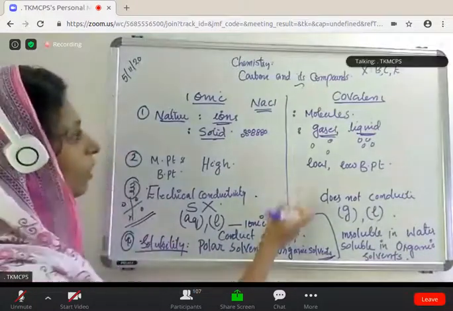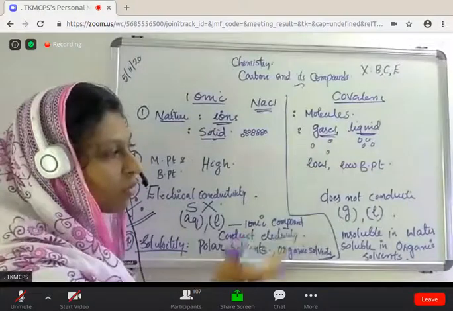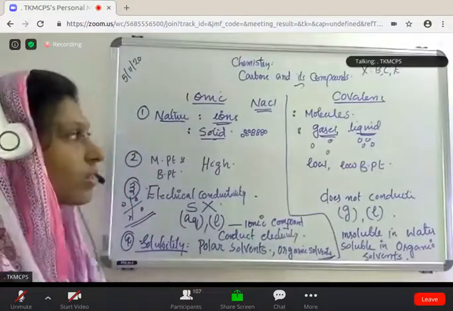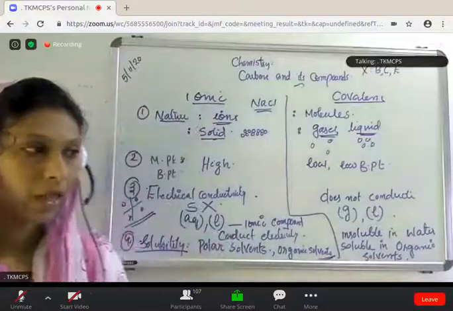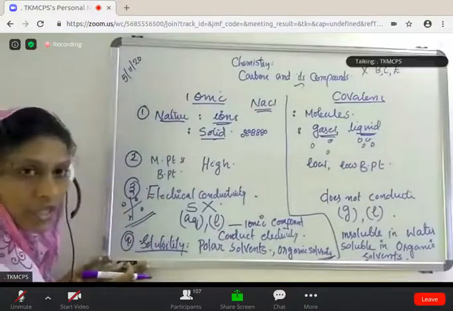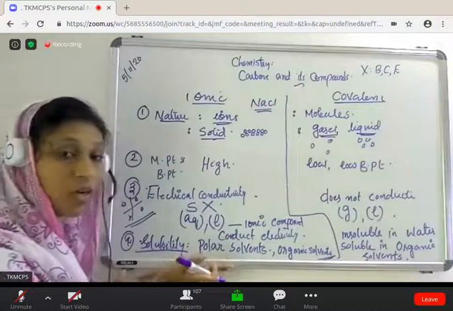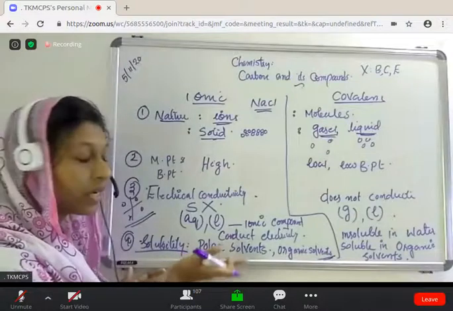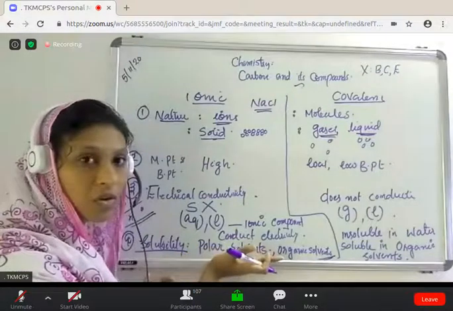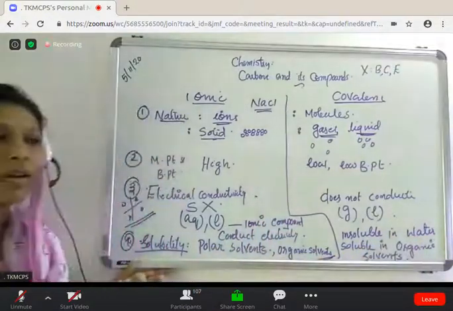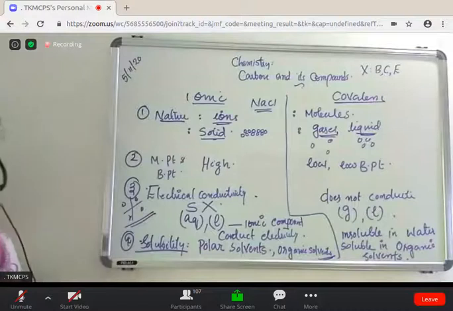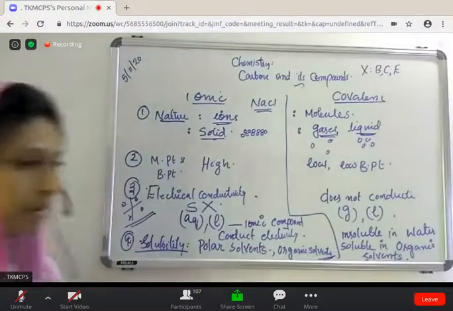But covalent compounds do not conduct electricity because there are no free ions. Then solubility. Ionic compounds are soluble only in polar solvents, not in organic solvents. But covalent compounds are insoluble in water but soluble in organic solvents. Clear, children? Okay.